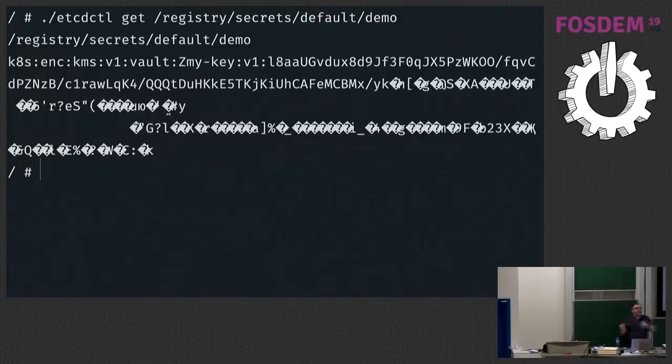And Vault is being run outside of Kubernetes right now. So even if you were to compromise this etcd cluster, you can't actually decrypt this data by anything other than a brute force attack. And all of this is open source, and there's a ton of guides and documentation and blog posts out there, including these slides, which will be up on the internet shortly,